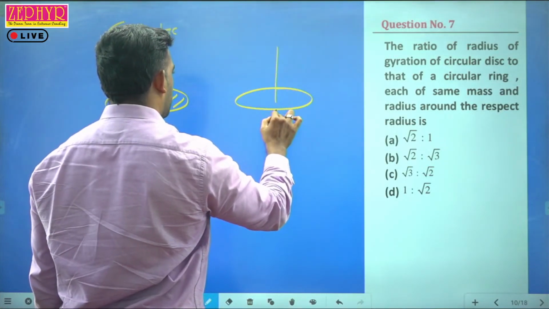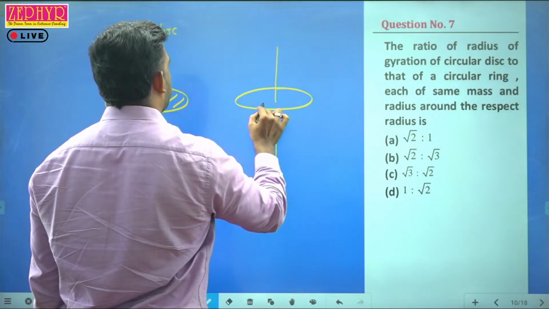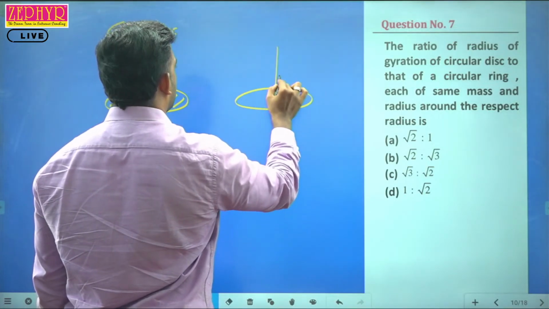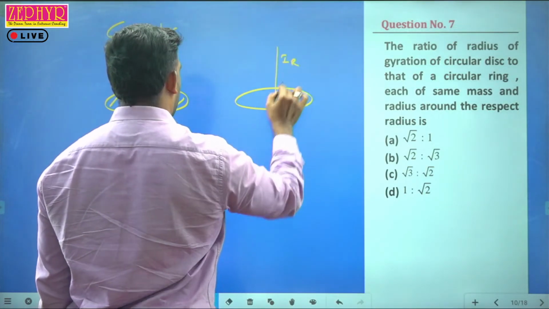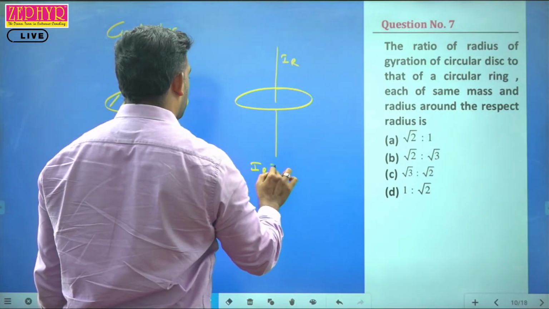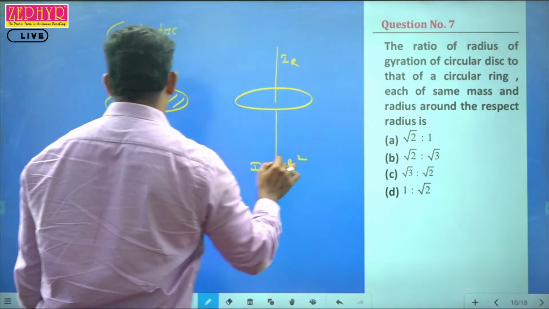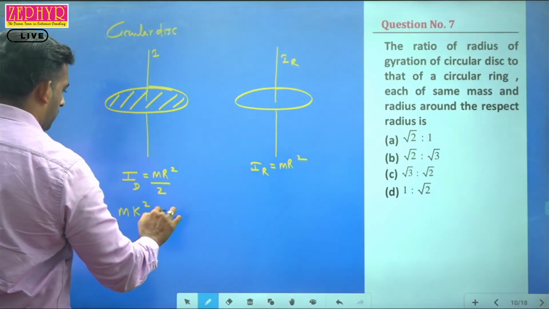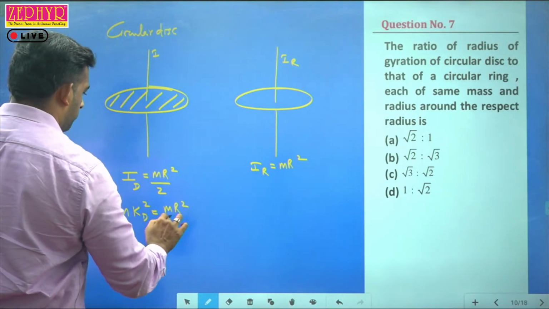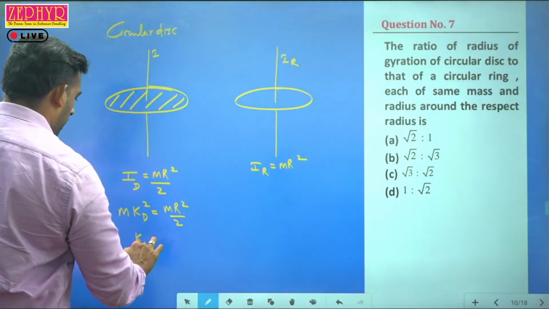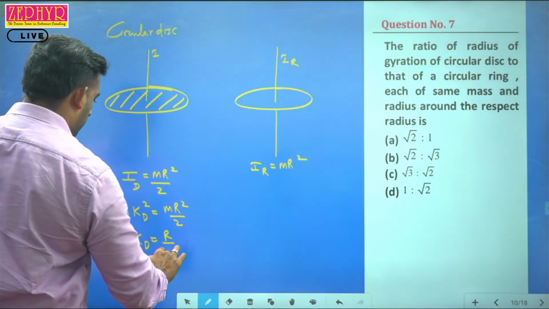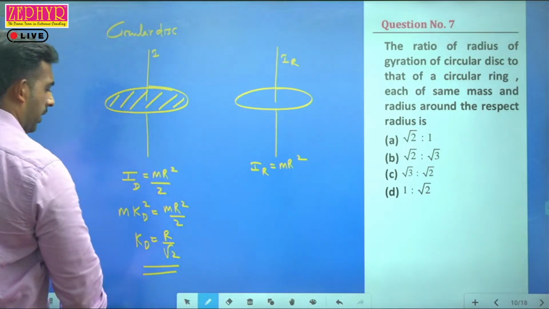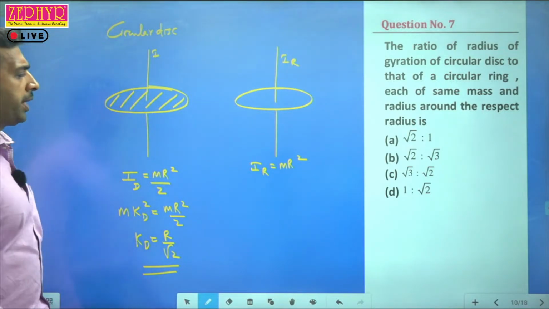The moment of inertia about the center, perpendicular to the plane, for a ring is I = m r square. So here it is m kd square equal to m r square by 2. Therefore, kd is equal to r by root 2. This is the radius of gyration of a disk about the axis perpendicular to the plane.